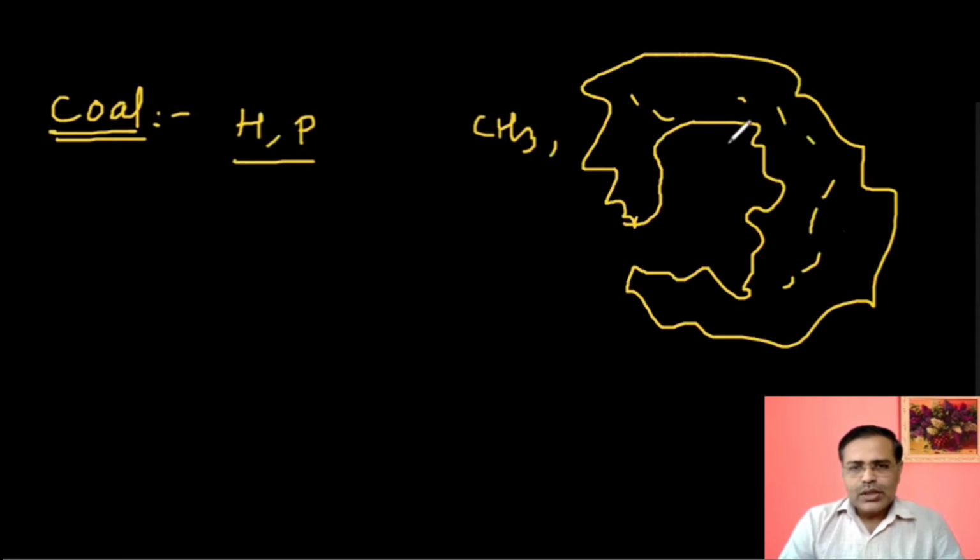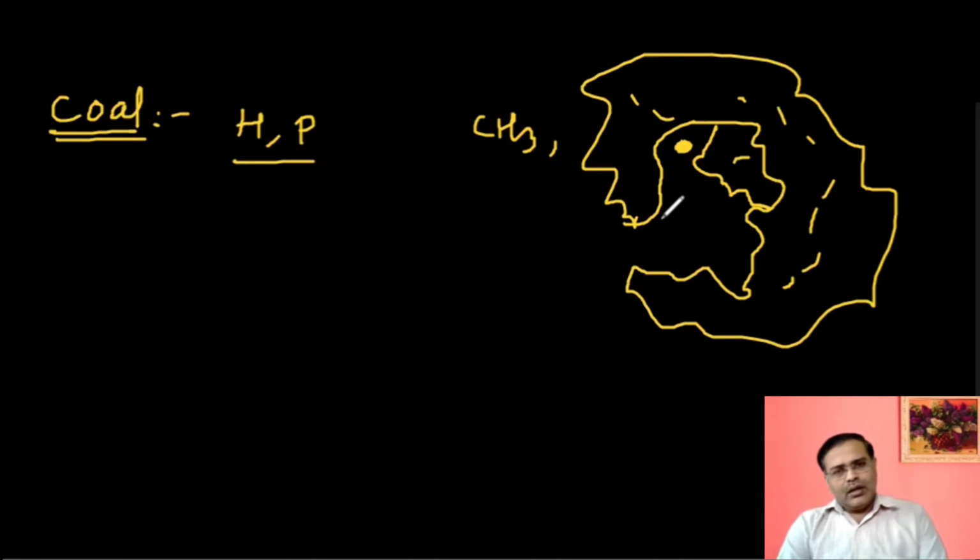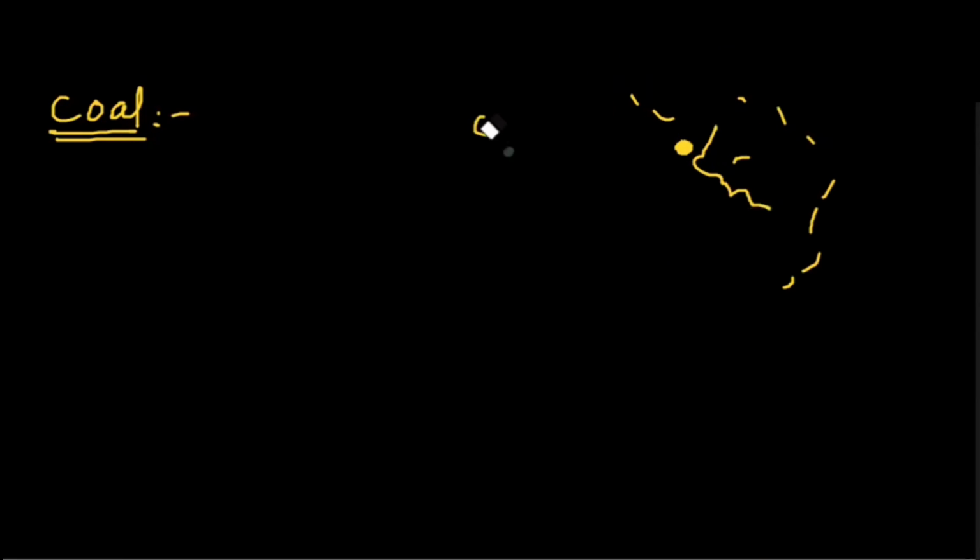Okay. Sometimes it is observed that there are some cavities. Within these cavities, suppose here a cavity is present, some minerals and some ions may be attached. Those are acting as impurities. Sometimes gases can also be entrapped in these regions. Gases can adsorb on the coal. Okay. So with this, we'll see the types of coal.